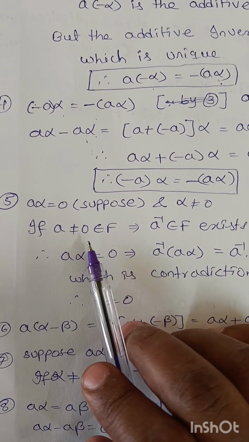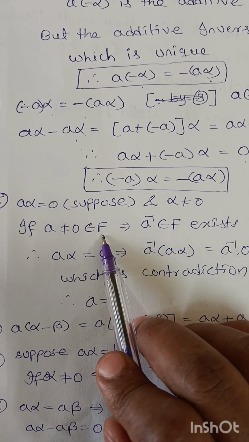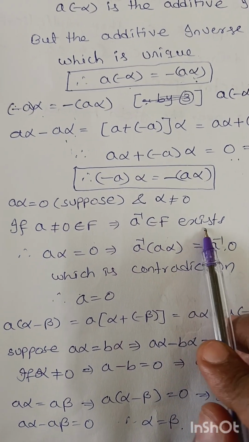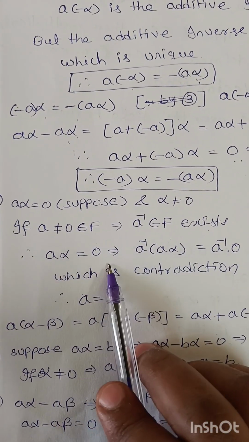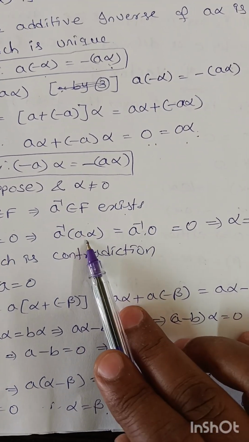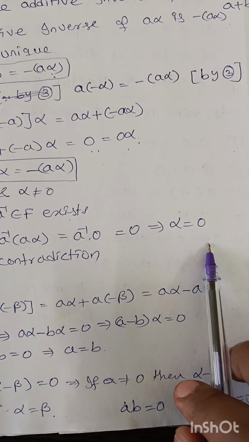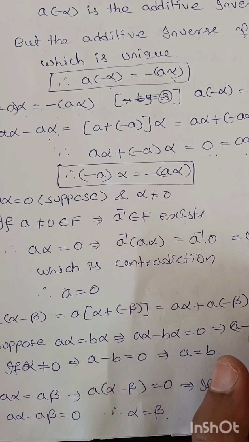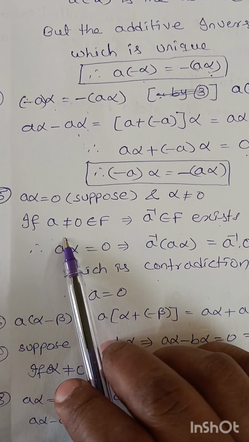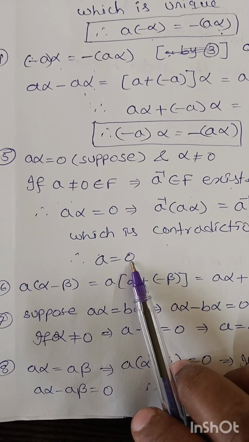If a is not equal to 0 and belongs to F, F is a field, which satisfies the inverse property, so a inverse belongs to F and exists. Multiply a inverse on both sides, we get this equation. Next, a inverse times a equals identity, so alpha, and a inverse times 0 equals 0. So alpha equals 0, which is the contradiction. Why? Because we took a not equal to 0, we get the contradiction. So therefore a equals 0.